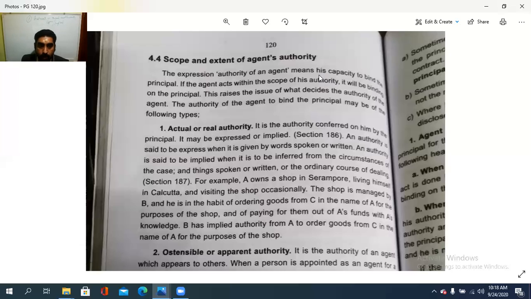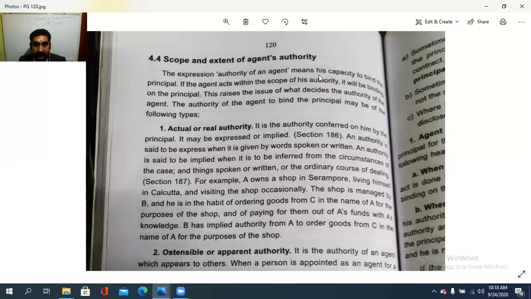So here what is said is, A owns a shop in Serampur but living in Calcutta. Living in Calcutta, A has a shop in the place called Serampur, and visiting the shop occasionally, sometimes. Very rarely he is visiting.